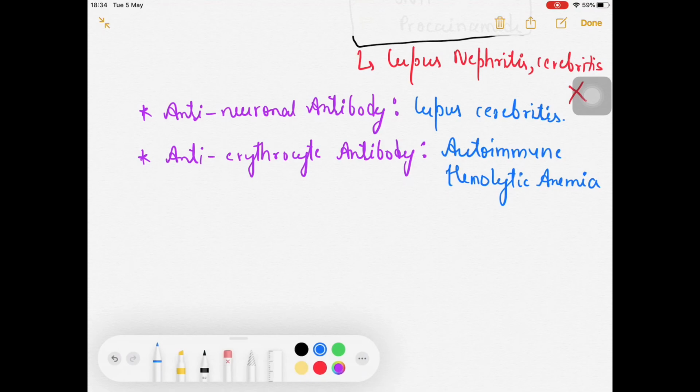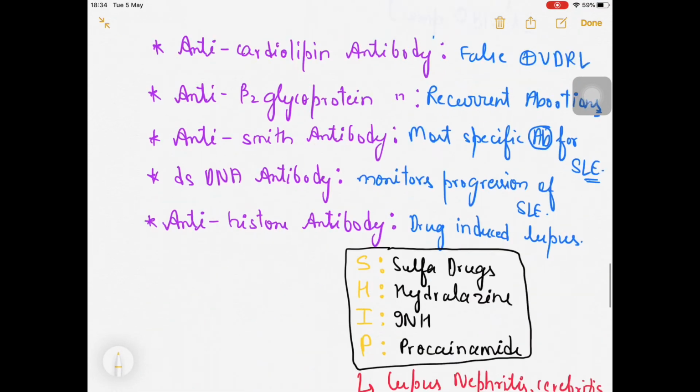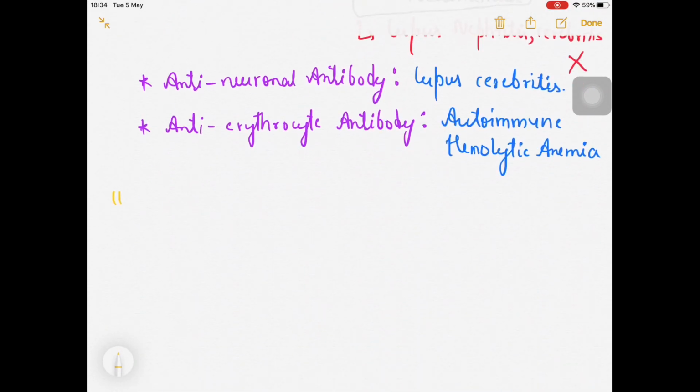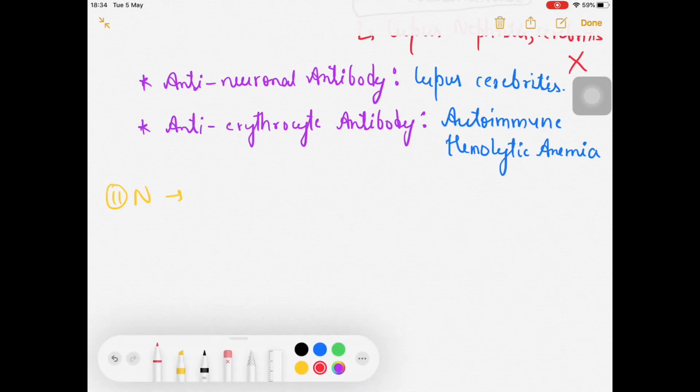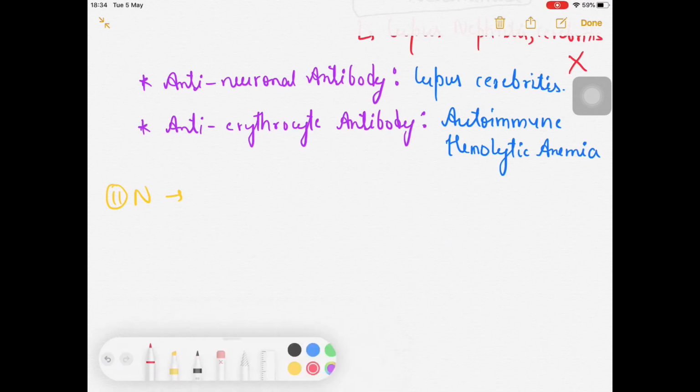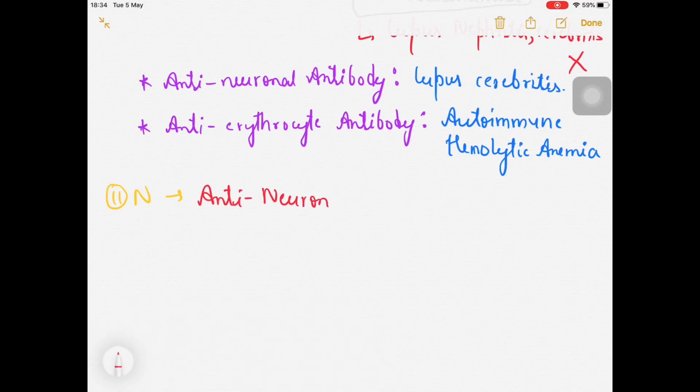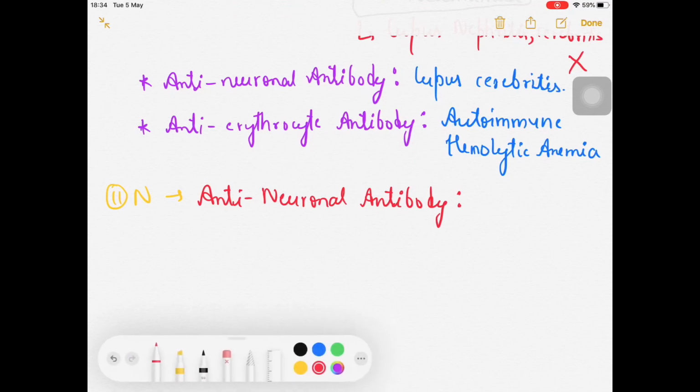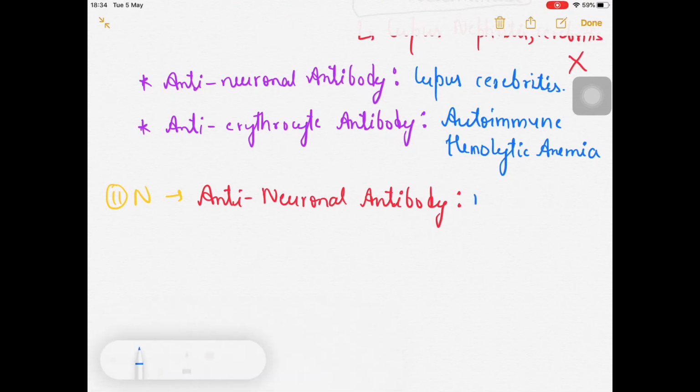N for anti-neuronal antibody, and that is actually very sensitive. Okay, so this is the most sensitive antibody.